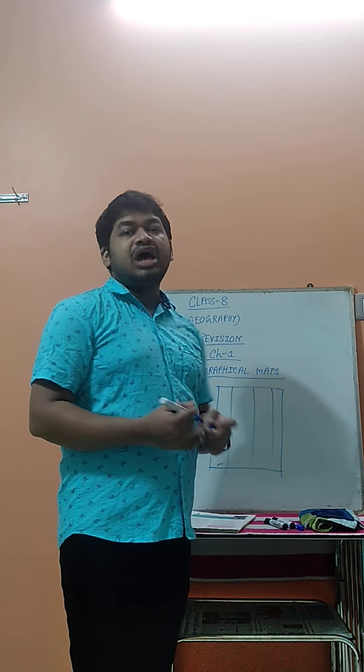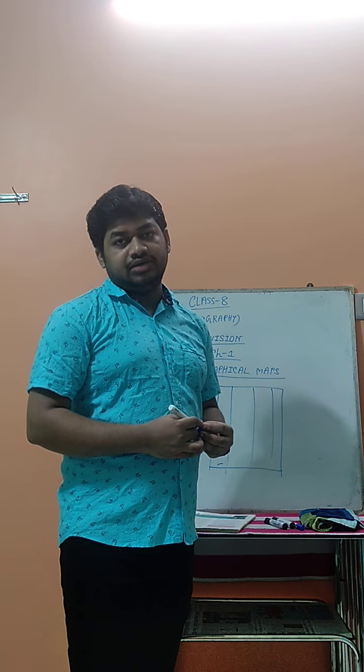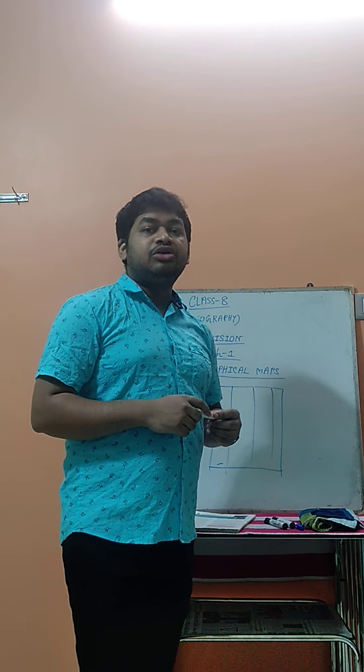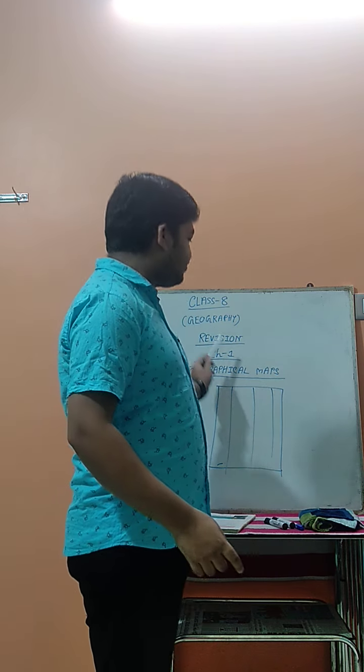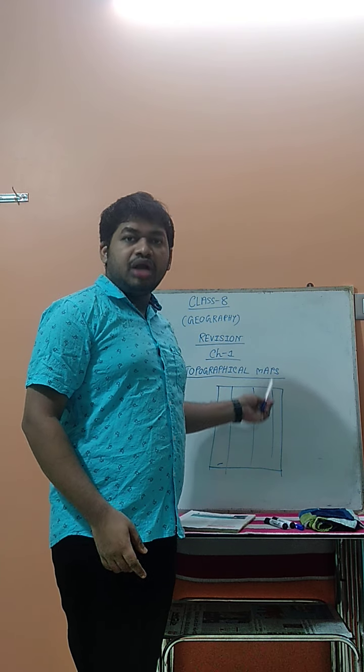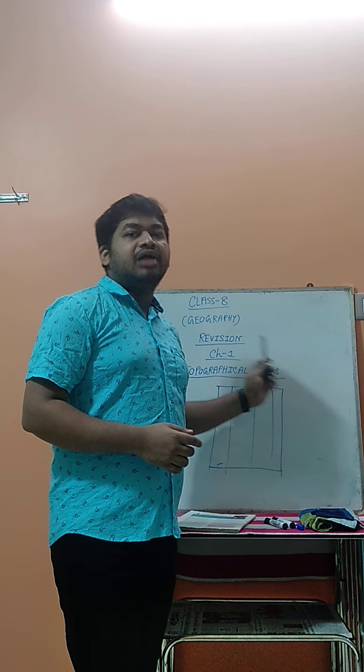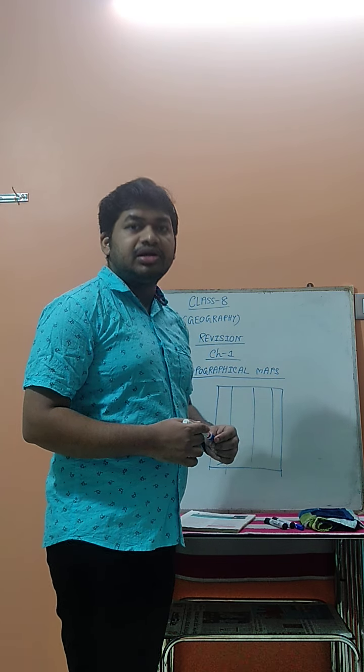Now, these maps are generally divided into four types. Do you know what the four types are? The first one is the physical map. The second one is the political map. The third one is the thematic map, and the fourth one is the topographical map.